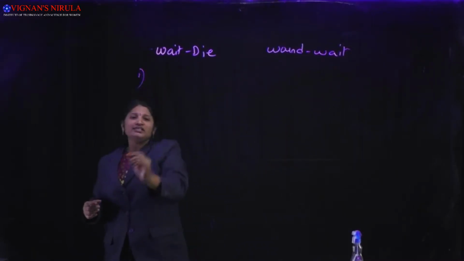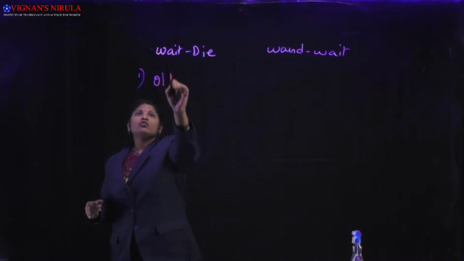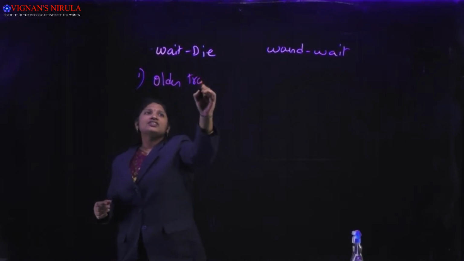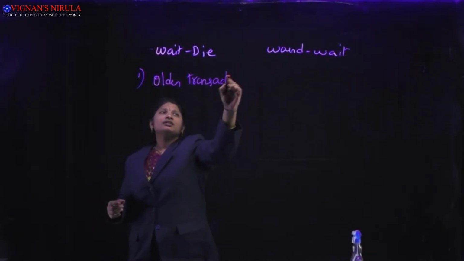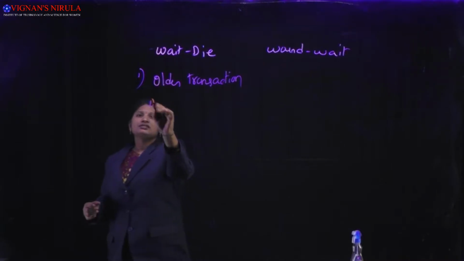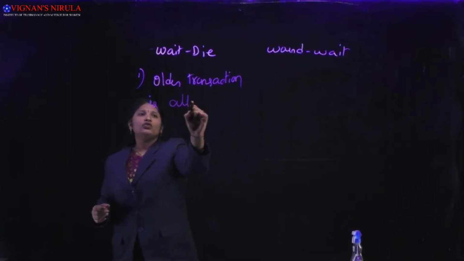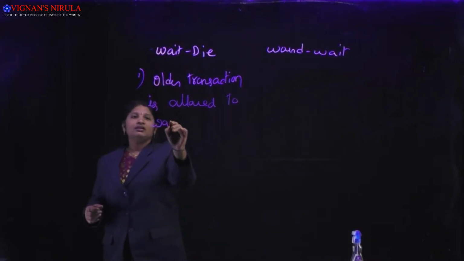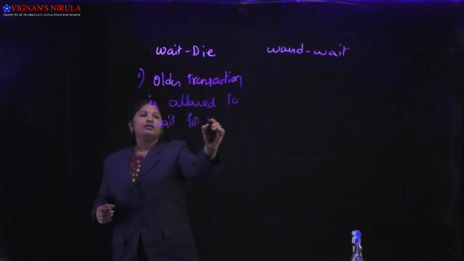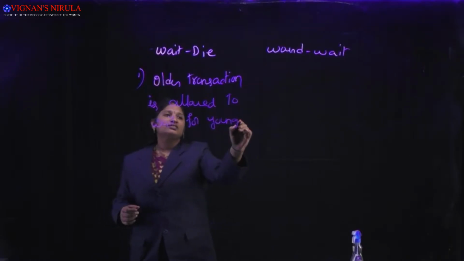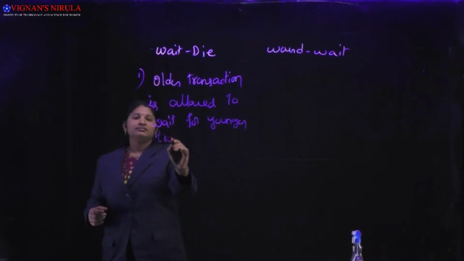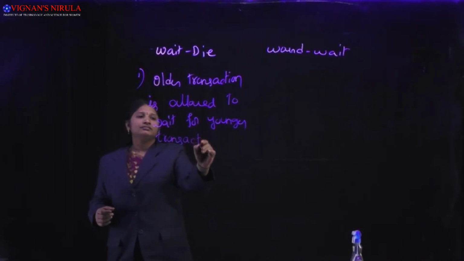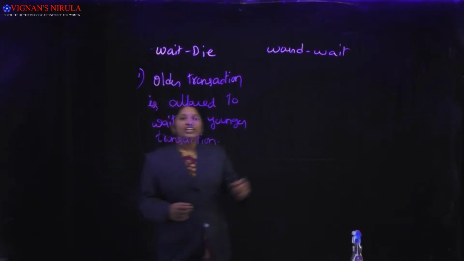First point is, in the wound wait scheme, the older transaction is allowed to wait for the younger transaction here.